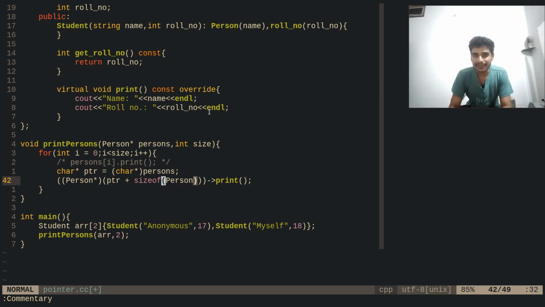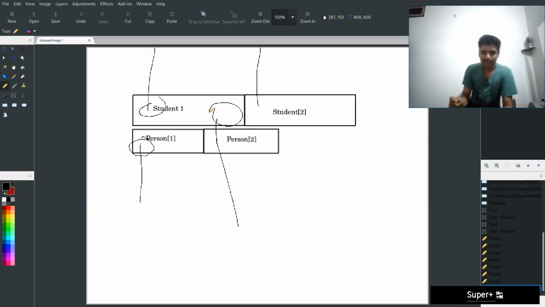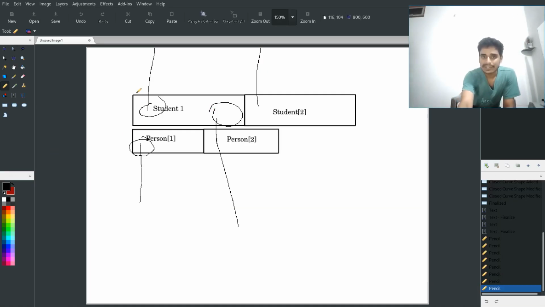For each and every element, we can go in like this: i times the size of person. So this is what it does in the memory, and I think this statement explains it. So for i equal to 1, that means for the second element, it goes like this. Our person pointer lies at the start of the person. So the start of the person is represented in this corner.